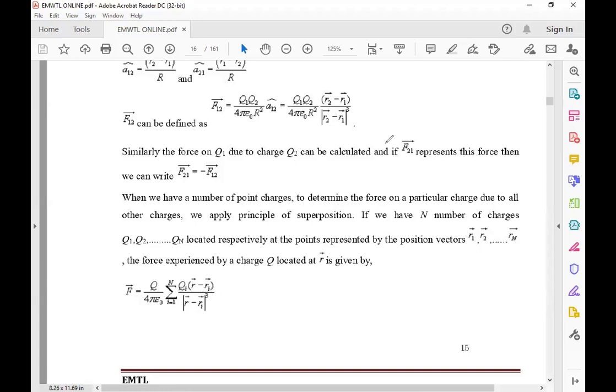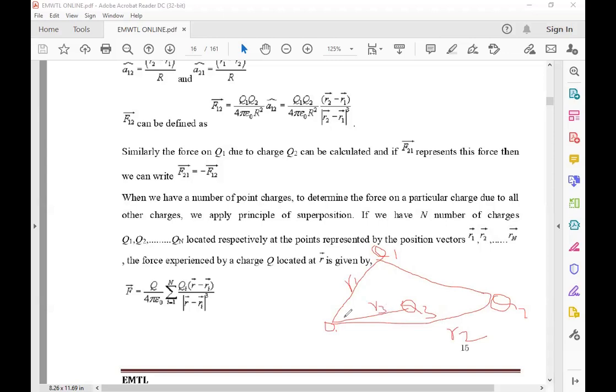Okay, so I will draw this by showing the different charges we have from the origin. One charge is here, Q1, another charge is Q2, and let there be Q3 also. From the origin to Q1, origin to Q2, and origin to Q3, let the distances be R1, R2, and R3.